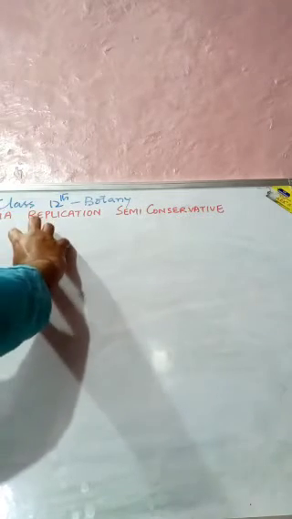So what we will study is that this DNA replication is semi-conservative. That means this DNA replication is what we call semi-conservative: half of it is the older strand, and the other strand may be the new strand.